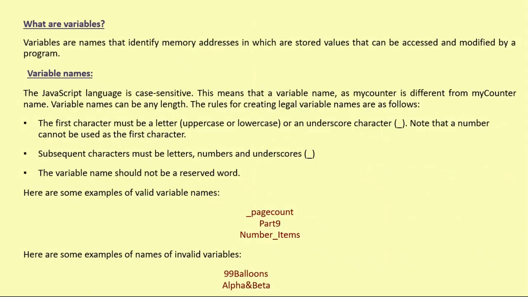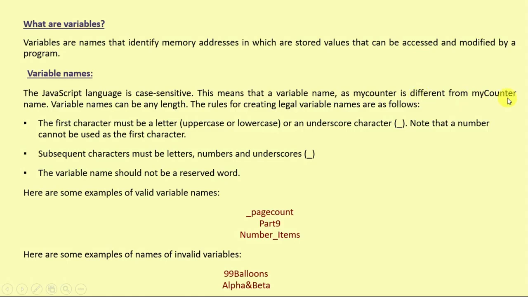Now, what are variables in JavaScript? Variables are names that identify a memory address in which a stored value can be accessed and modified by a program. It is a reserved area of memory so that the programmer can easily access that value. The JavaScript language is case sensitive. This means that a variable name such as myCounter is different from mycounter.